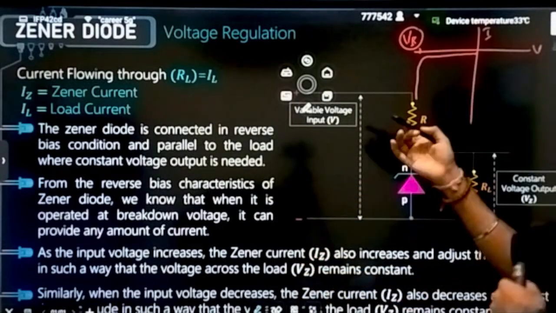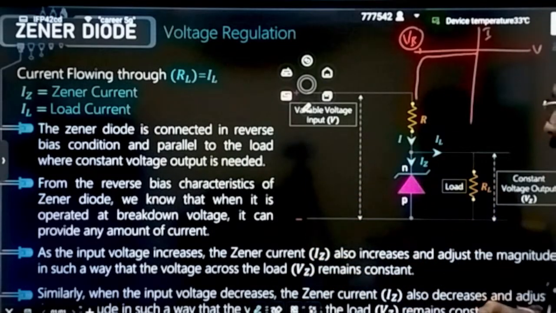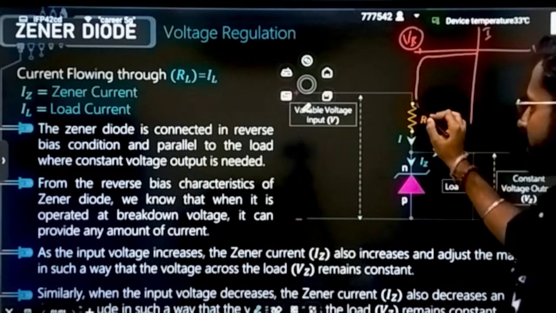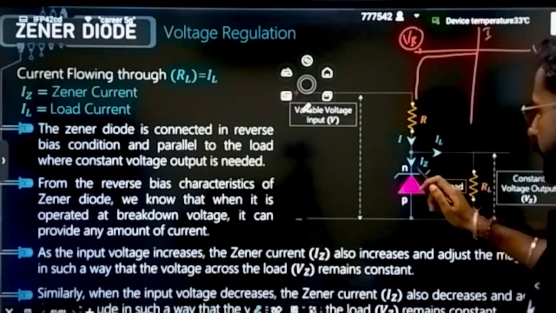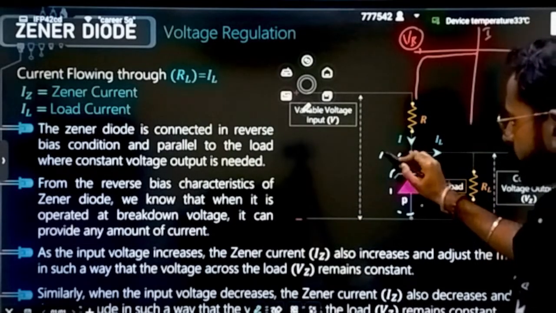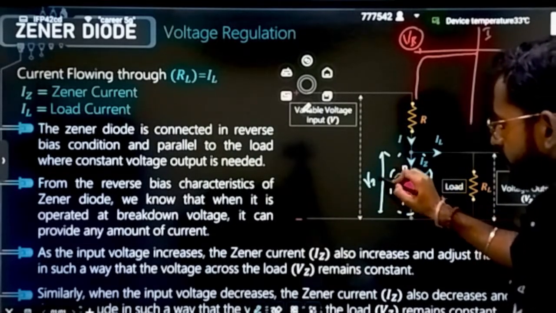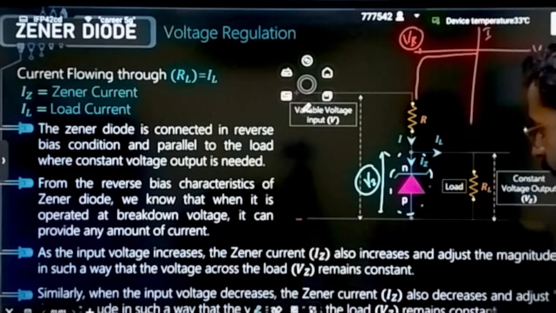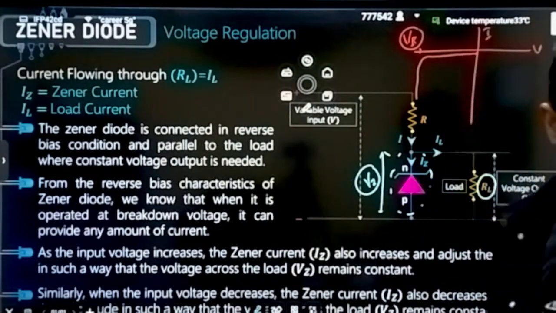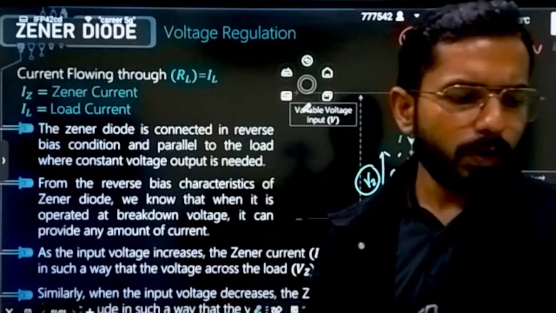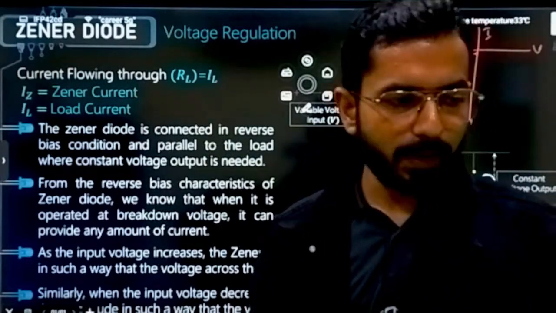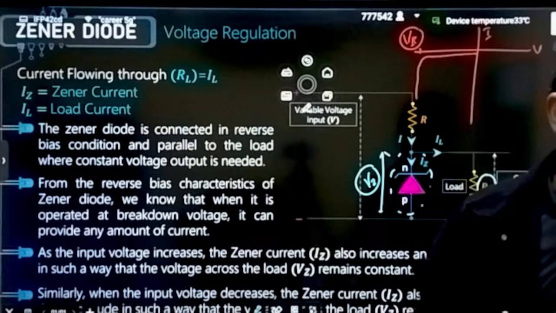Now understand why it is actually working like a voltage stabilizer. See, firstly I will tell you the circuit. This is the normal resistor that will be connected. Here the Zener diode will be connected. And the potential difference across the Zener diode is, let's suppose, Vz. This is always constant. And here it is a load resistance. You understand what load resistance is? Load resistance is the normal thing: your AC, freezer, cooler, whatever you want to connect for voltage regulation.